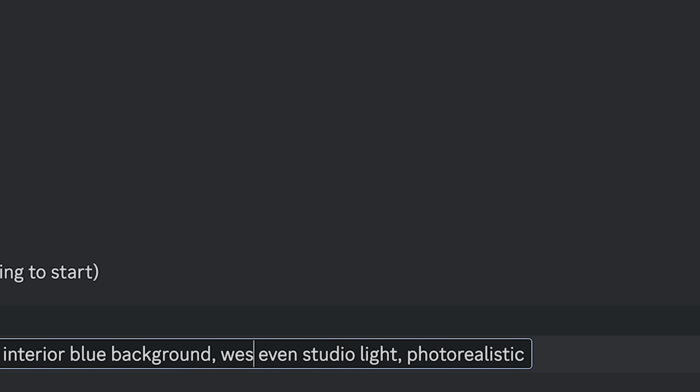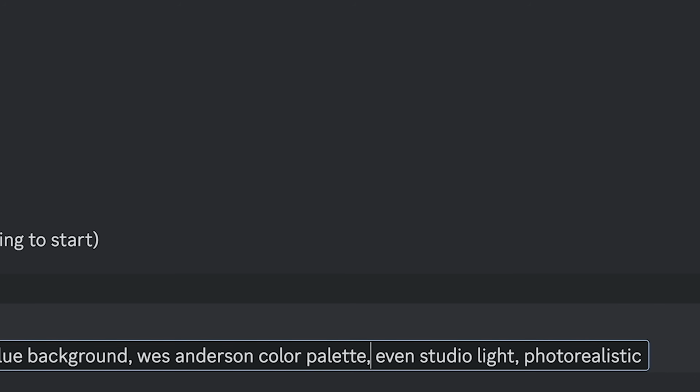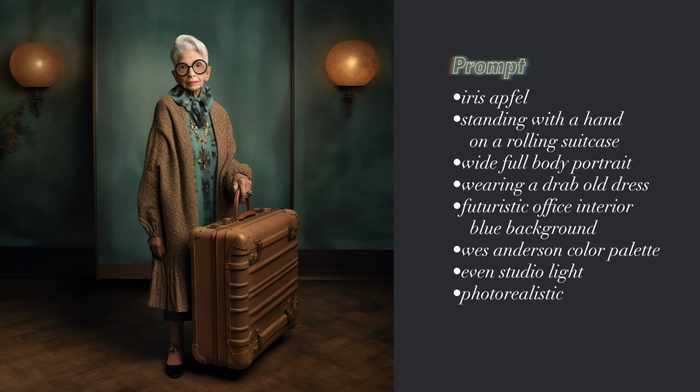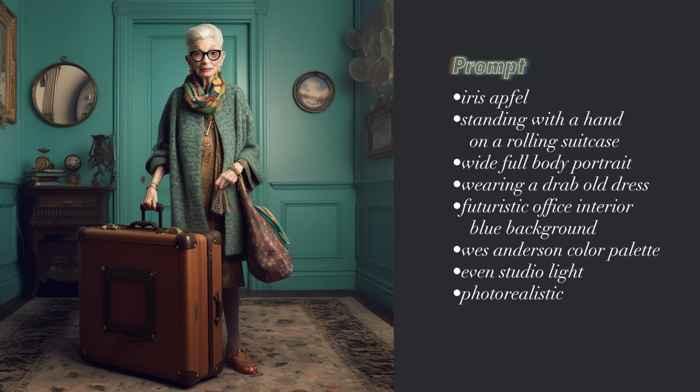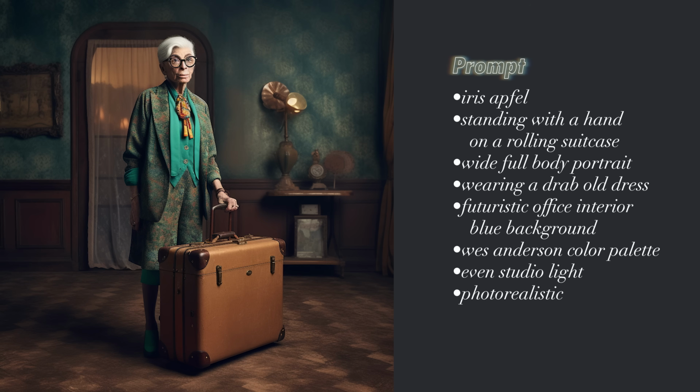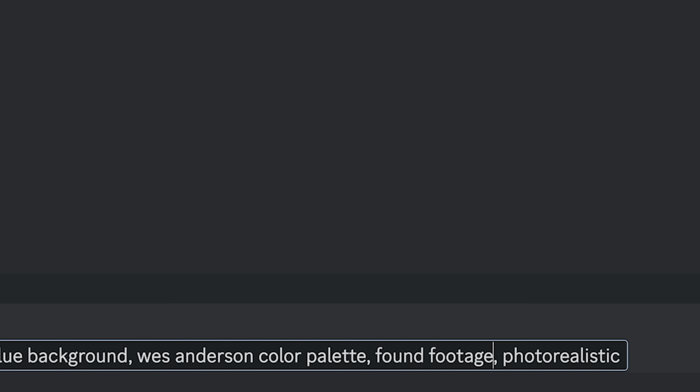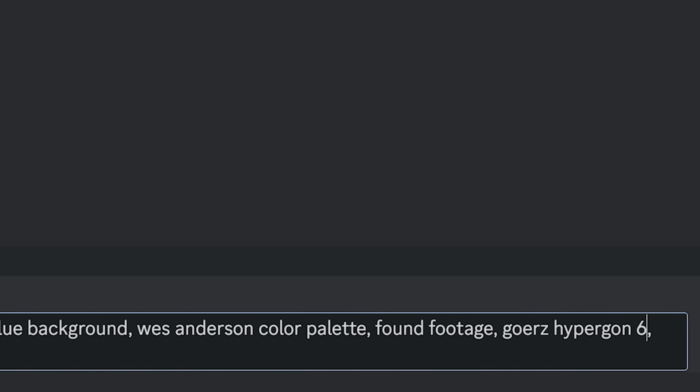In order for us to really bring in enough cabbage to make this all worthwhile, we need to try some variations. So let's see what adding a Wes Anderson color palette does to the images. Okay, now let's get even more variations by adding found footage and specify the lens type.